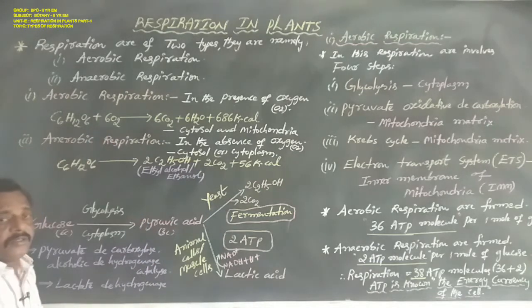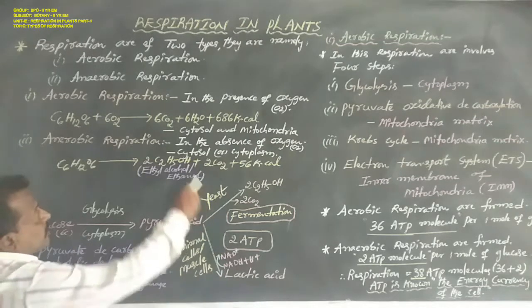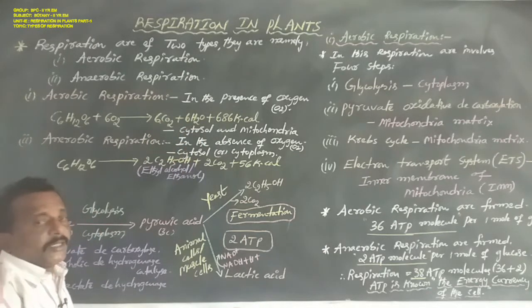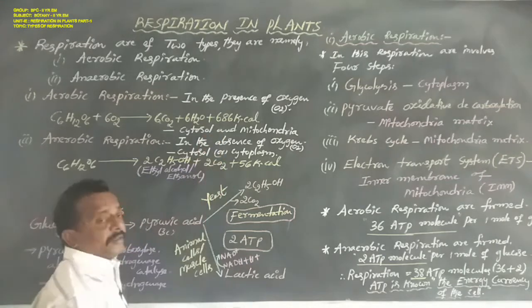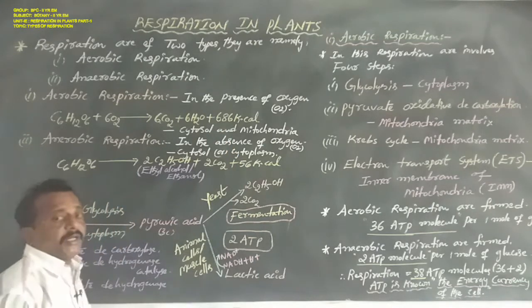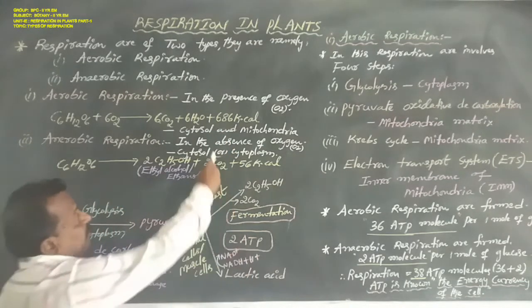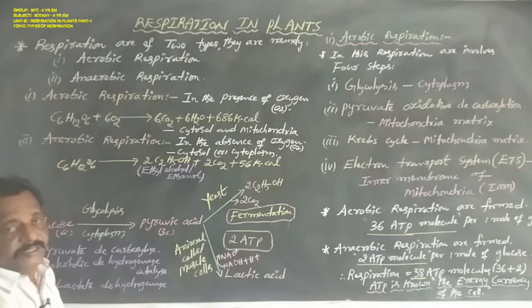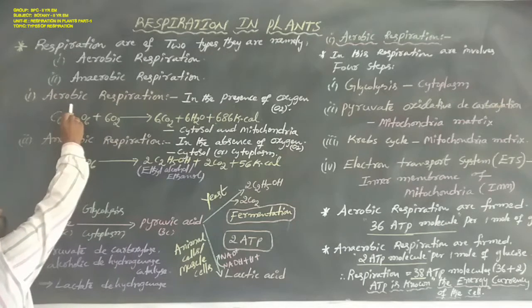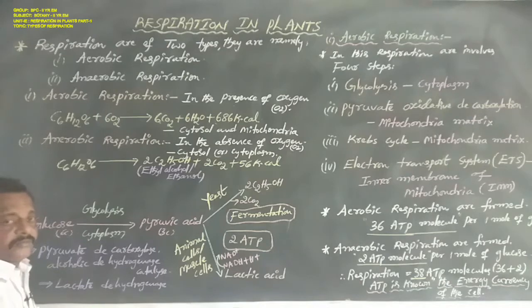The oxidation produces CO2 and H2O and yields much energy which is given out as heat, approximately 686 kilocalories, by means of the photosynthesis reactions making one type of carbohydrate or one type of glucose.